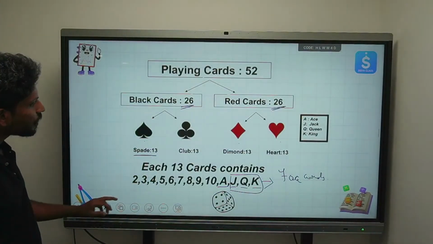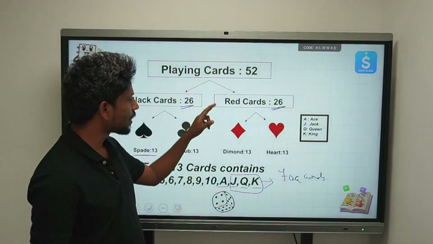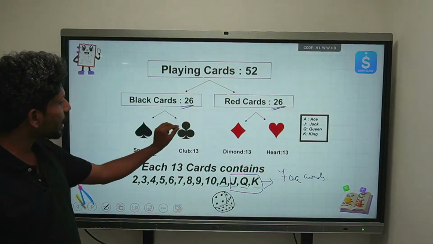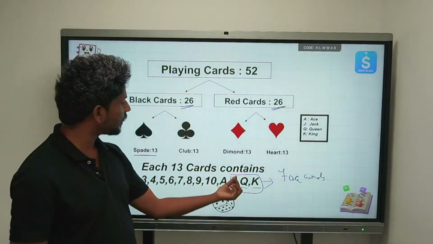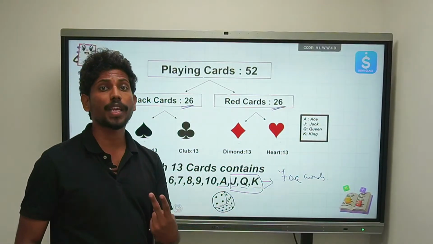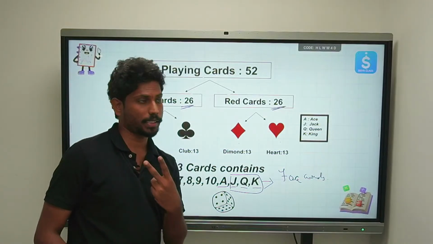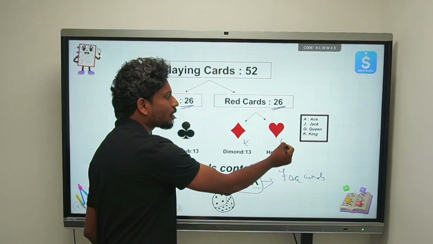Okay, so how many red cards do we have? 26. So the king is there in each and every suit, right? In spades there is a king, in clubs there is a king, in diamonds we have a king, and even in hearts we have a king. But how many red kings do we have? We have 2 red kings. Yes or no? In diamonds 1 king is there, and in hearts also 1 king is there.